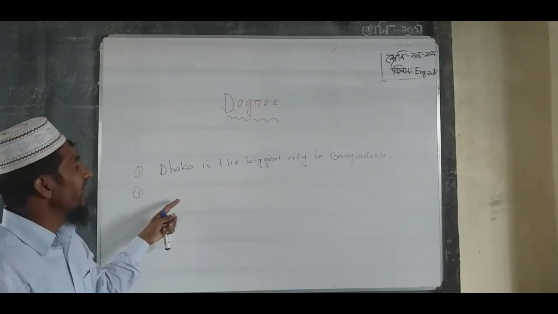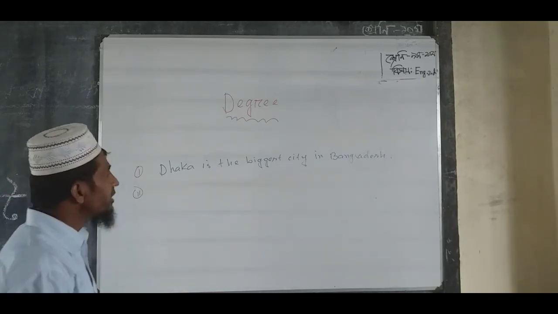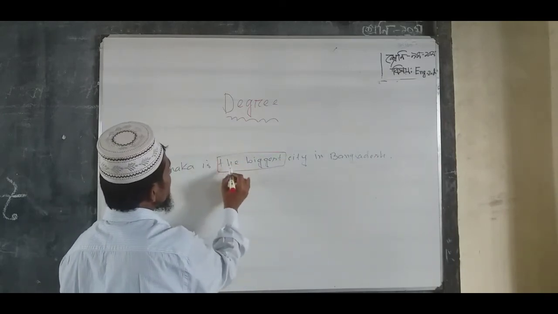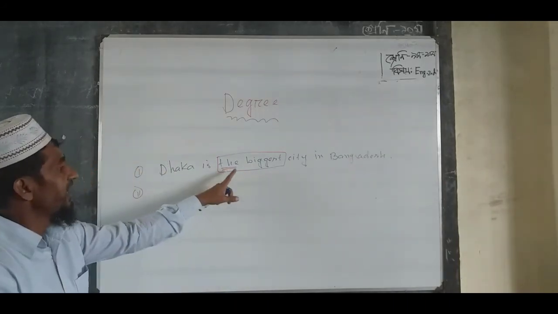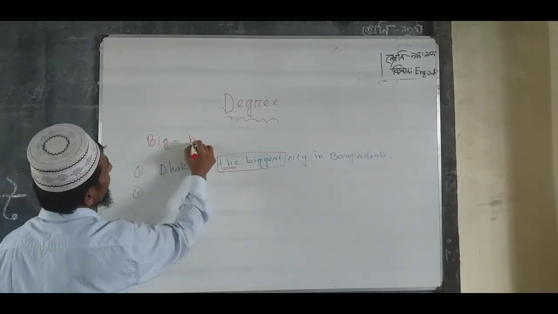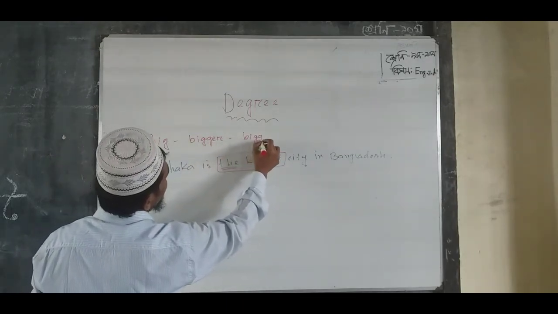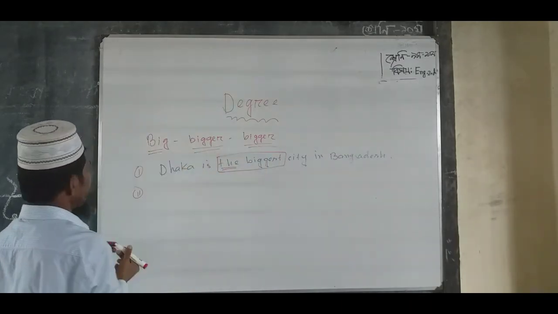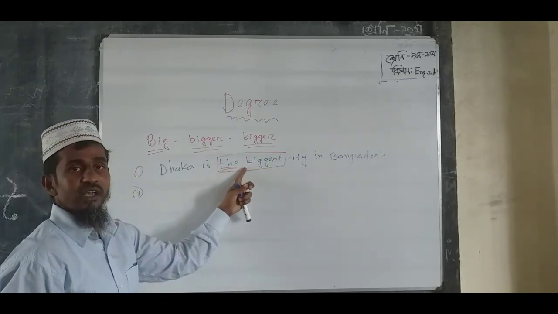Yes, superlative. How can we understand that this sentence is superlative? Before the superlative form we use the definite article the. So here the article the is used, and big is positive form, bigger comparative form, biggest superlative form. Here we can see the biggest, so this is superlative.